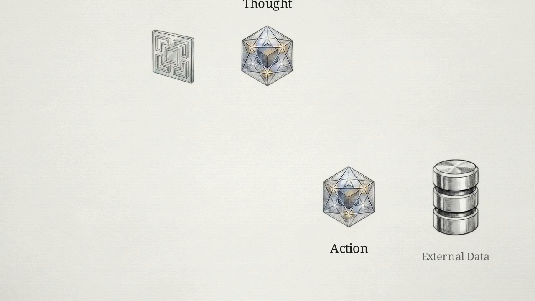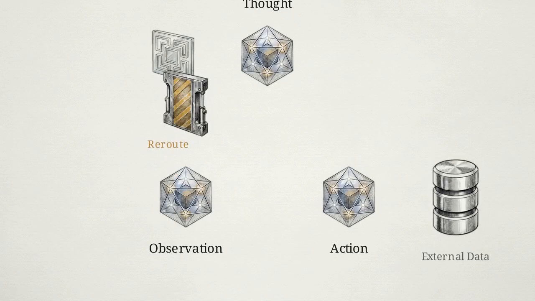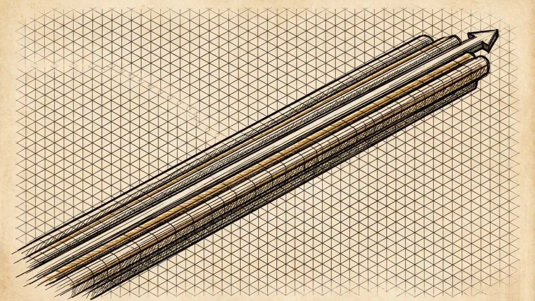The thought node formulates a high-level plan based on the model's current understanding of the task. The action node then executes a command, such as a Wikipedia search, to gather specific evidence from outside its pre-trained weights. Finally, the observation node intakes that factual data, bringing external reality back into the model's context window. This feedback loop allows the model to adjust its plan dynamically, halting the propagation of errors by checking its reasoning against verifiable facts. While ReAct grounds the model, its trajectory is still linear.